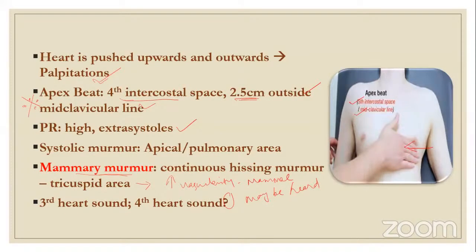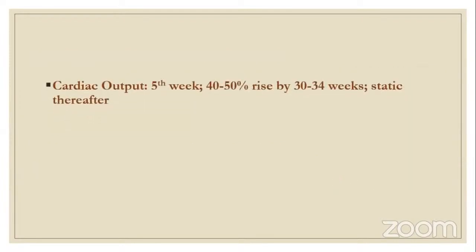That is why these changes are important, to know the pathological changes in pregnancy, in the CVS. Why do these changes occur in a pregnant woman? This is physiology. In a normal heart, the heart is capable of coping with these changes, whereas an abnormal heart will not be able to cope, and that is when the pathology sets in, or you get to know the symptoms in a pregnant woman.